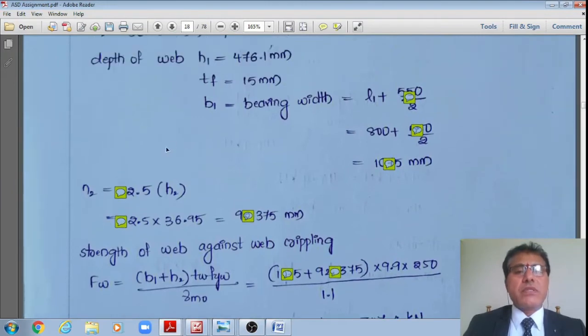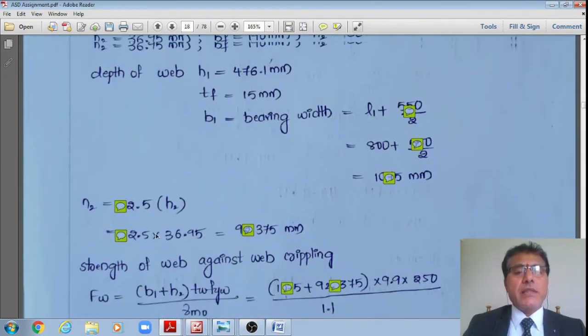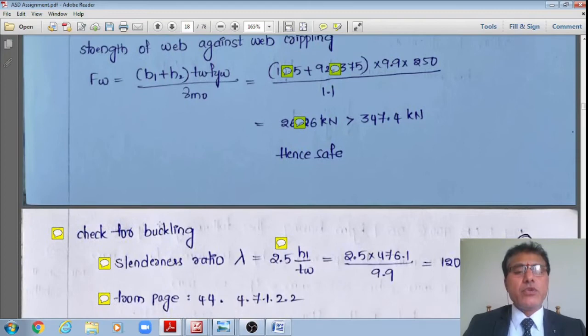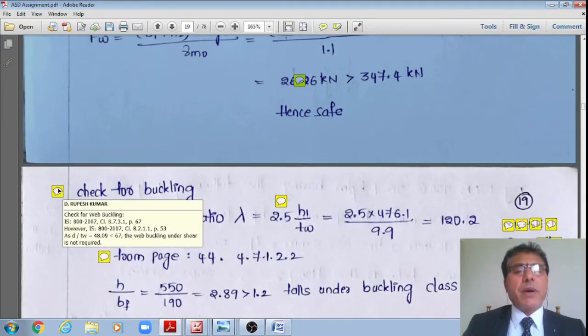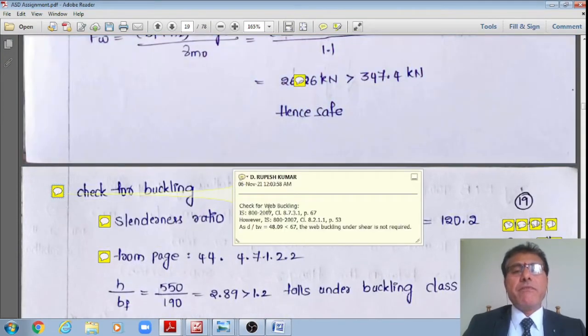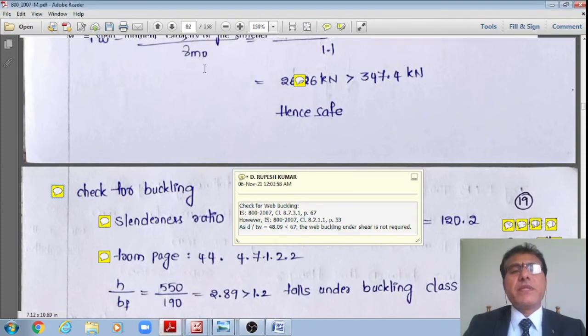This fourth check is also over, right? If this is okay, then I need to do the web buckling check also, whether the web will buckle or not. Therefore, the last check, the fifth check, is the check for web buckling as per IS 800 2007 clause 8.7.3.1, page number 67. Before that, let me also check clause 8.2.1.1, page number 53, which we have just seen. Let me go to page number 53, students.